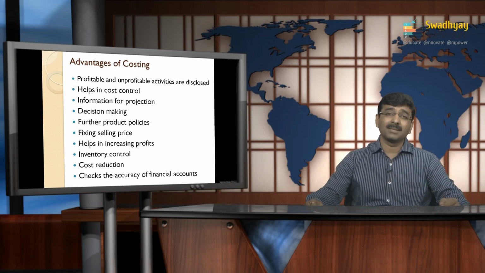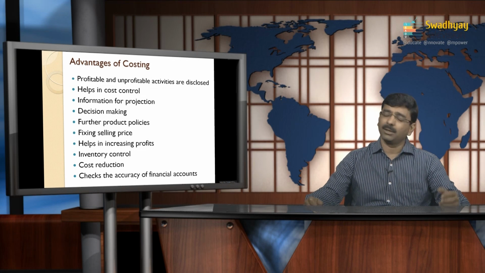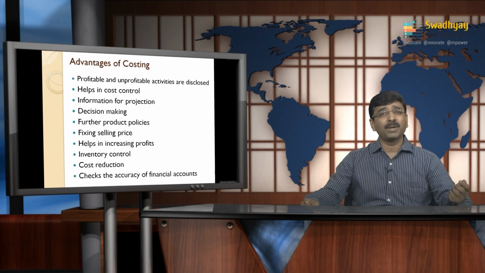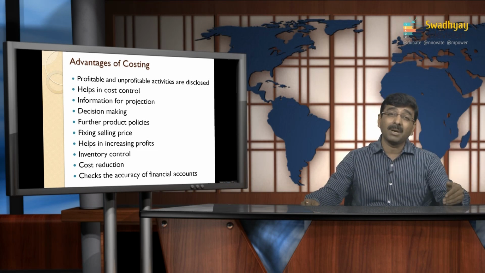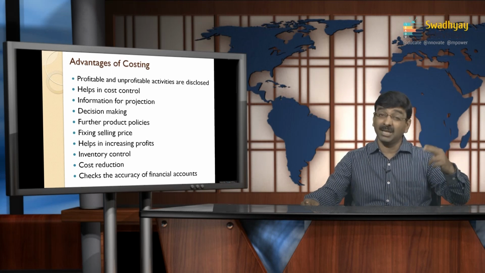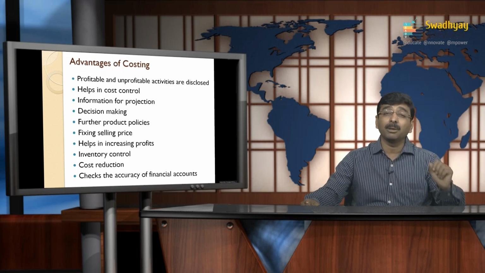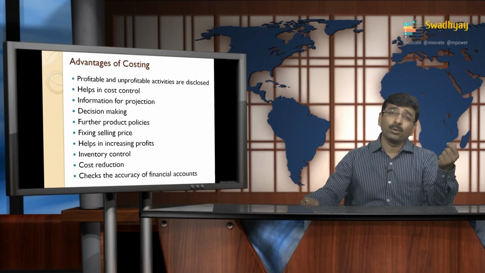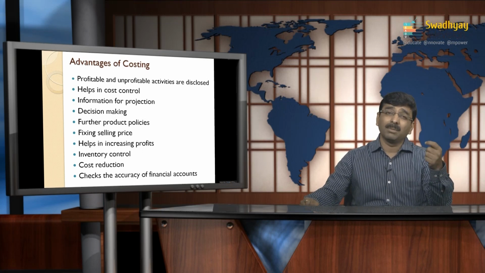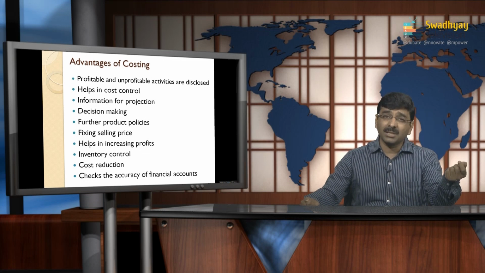The next is decision making. N number of decisions are going to be taken in the manufacturing unit as well as the service unit, as I mentioned. Maybe the company is manufacturing a product, so they need to identify whether the product should be manufactured in the premises or purchased from outside if it would be cheaper than manufacturing in the premises. Maybe if they are using one machinery, and the machinery is not so efficient, then they would get an idea that the machinery would not be efficient, then how the machinery would get optimum utilization for the